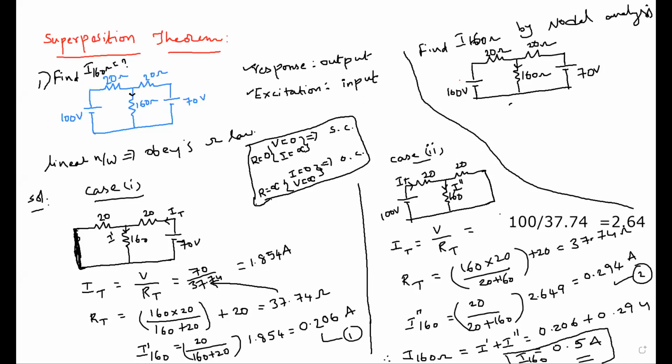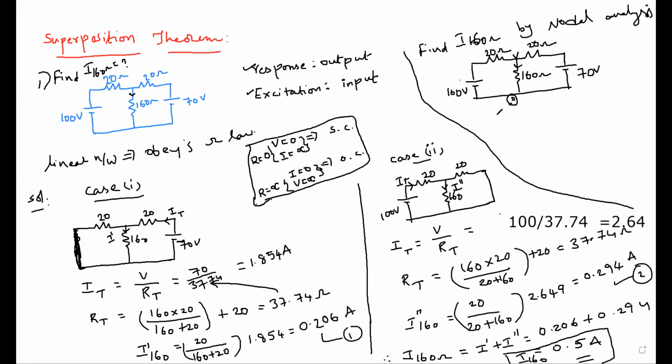So can anyone tell me the node equation here? This is your reference node, right? And your main node is V. Now, what is the node equation?